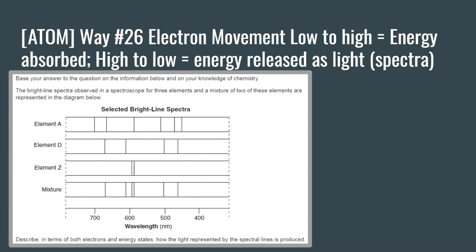So let's try a problem. It says the bright line spectra observed in a spectroscope for 3 elements and a mixture of two of these elements are represented in the diagram below. Describe in terms of both electrons and energy state how light represented by the spectral lines is produced. So if you remember the way, all these questions will become considerably easy.